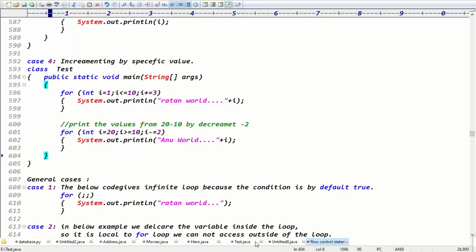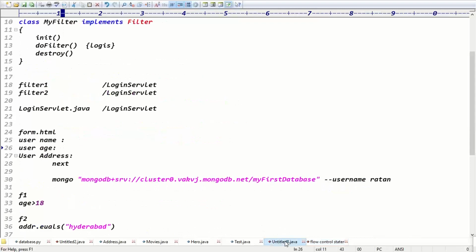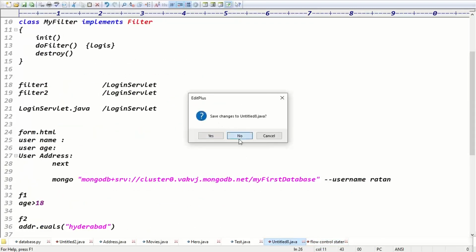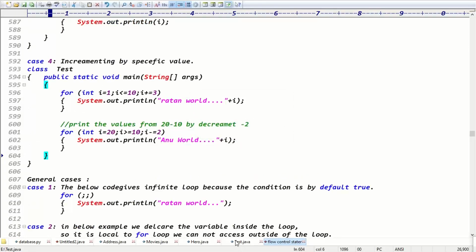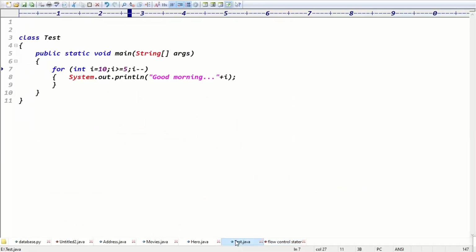Exactly, guys. Here is the information about your for loop. A for loop contains a total of how many parts? 3 parts. What are the 3 parts? Initialization part, condition part, and increment or decrement part. Exactly.